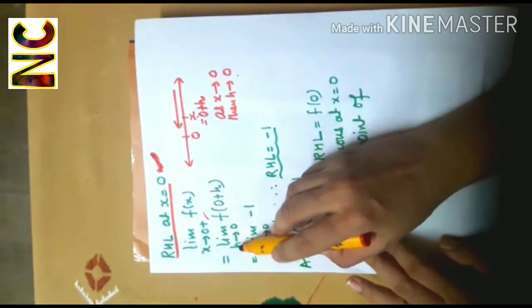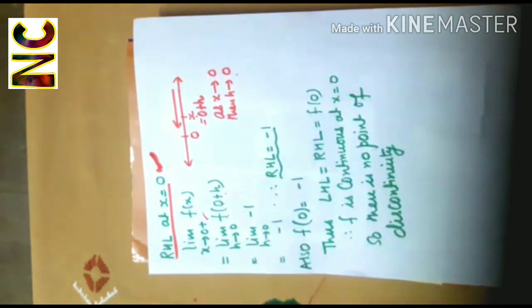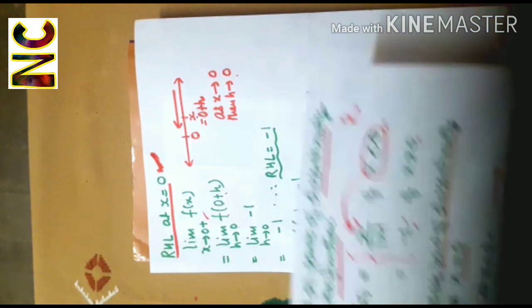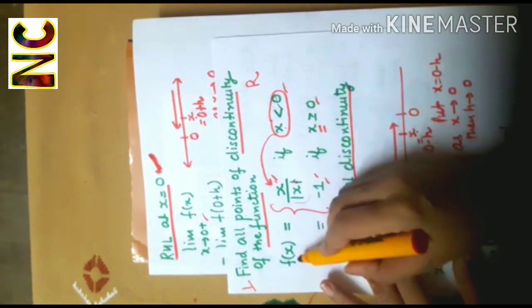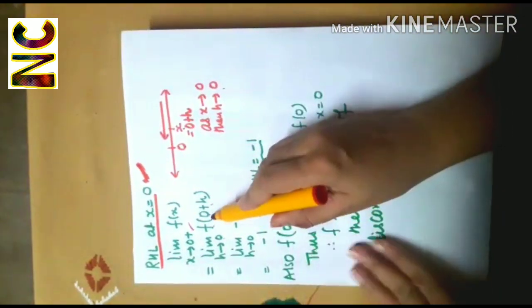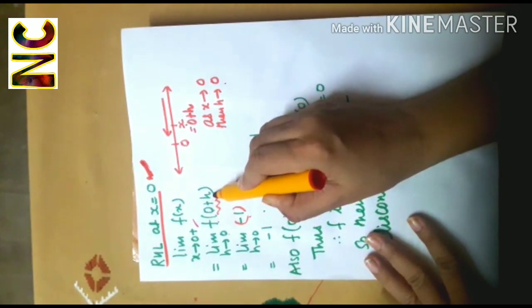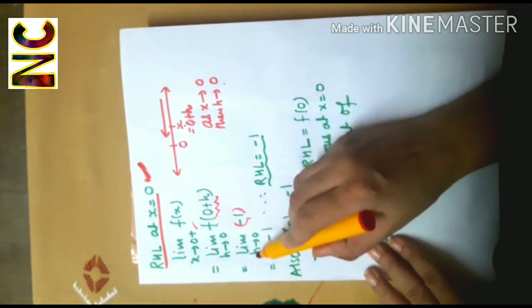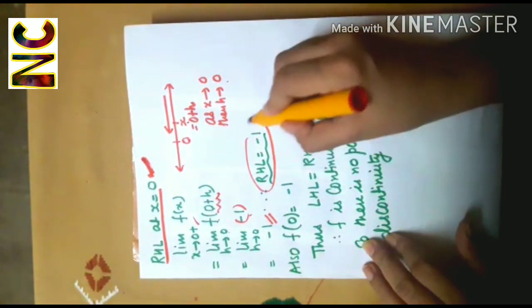So I'll get limit h tends to 0 f(0 plus h). Now 0 plus h is greater than 0. 0 plus something, so definitely this will be greater than 0. So when the input x is greater than 0, f(x) is equal to minus 1. So therefore, f(0 plus h) will be equal to minus 1, because this input x is greater than 0. So limit minus 1 as h approaches 0 will be minus 1. So right hand limit is minus 1.